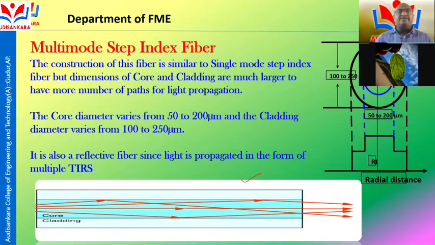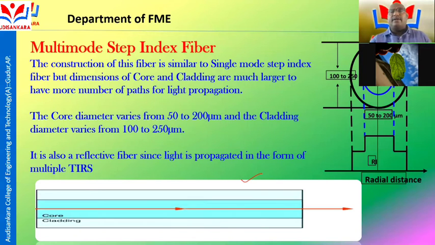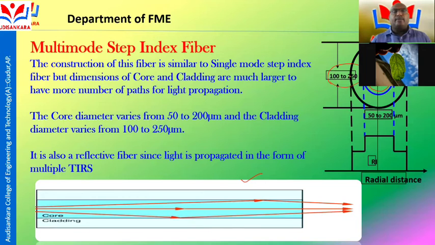The core diameter varies; this is called core diameter. The core diameter is 50 to 200 mm and cladding diameter is 100 to 250 mm. It also has a refractive index profile for the propagation from one place to another place. It is in the form of multiple total internal reflections. But the core medium and cladding medium, here the signal entry is in the form of multimode. There are stepwise signals of multimode fibers, that is called multimode fiber.